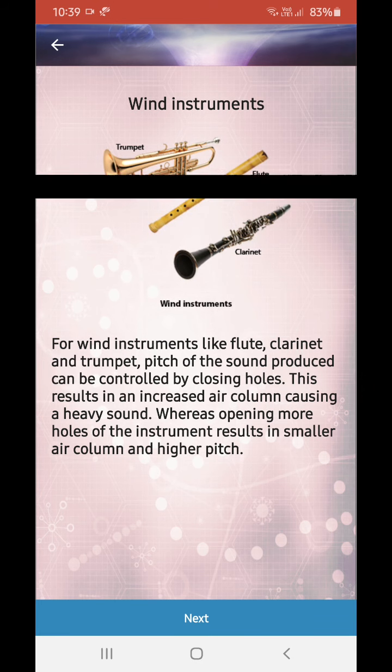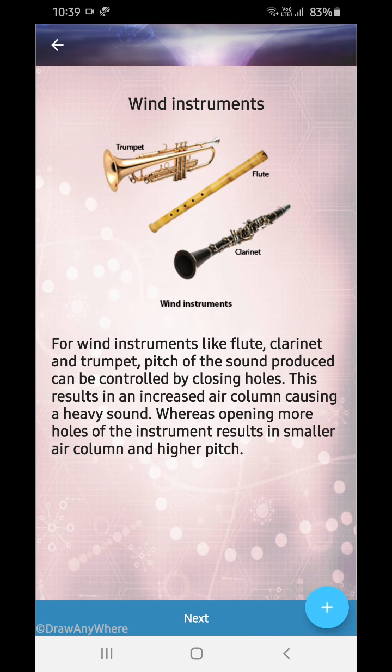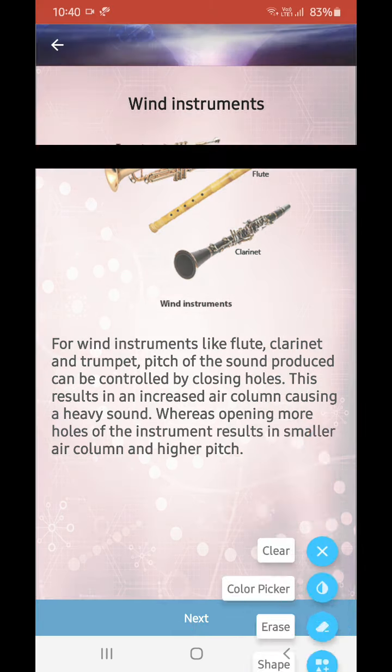For wind instruments like flute, clarinet and trumpet, the pitch of the sound produced can be controlled by closing the holes. This results in an increased air column causing a heavier sound. Okay, whereas opening more holes of the instrument results in a smaller air column and higher pitch. While closing, you will get graver sound. Okay.